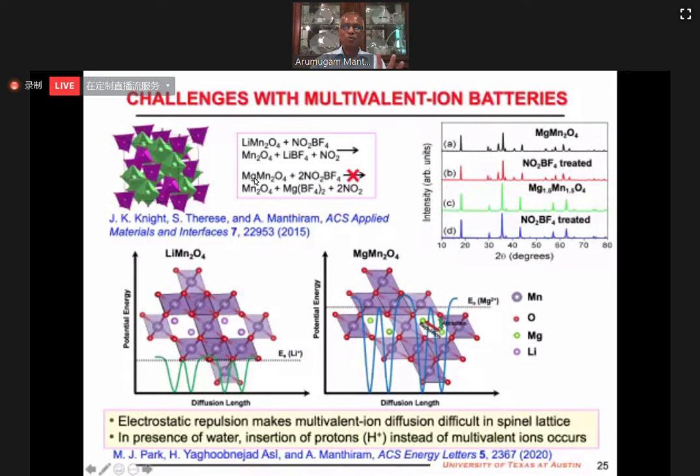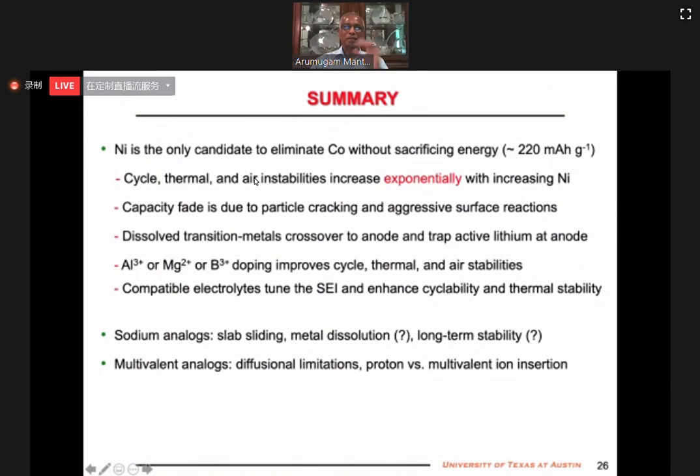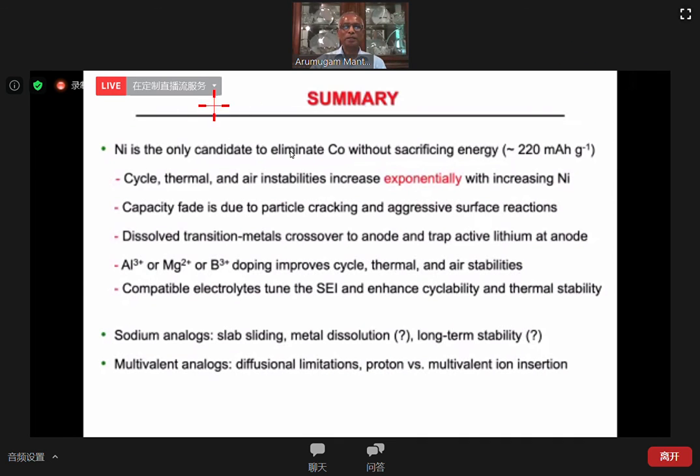If you go to more covalent systems like sulfides, then you can have better possibility, but then the voltage will decrease.